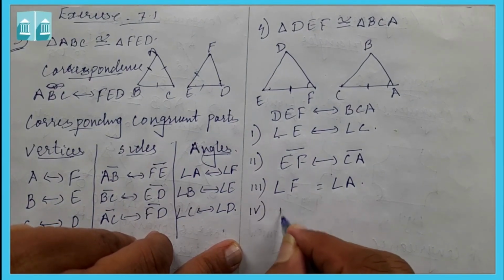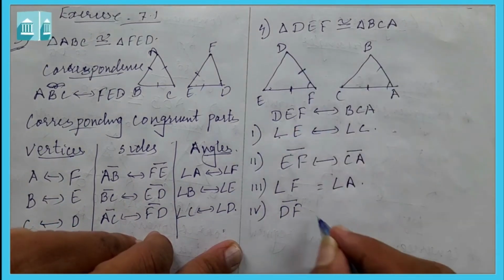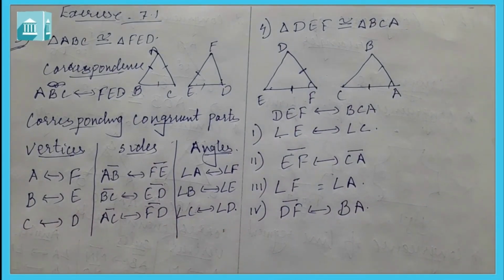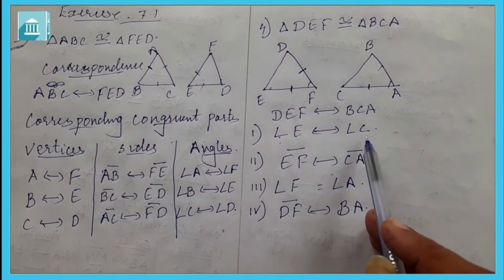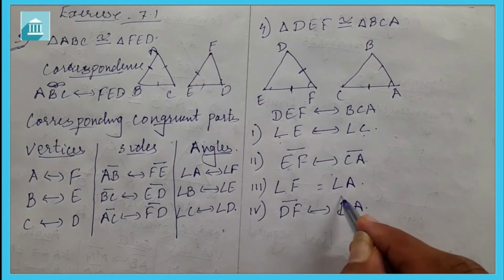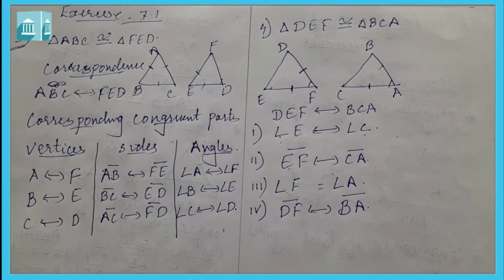Then the fourth one, DF, corresponds to BA. So this is the answer of the question. Angle E corresponds to angle C, EF corresponds to CA, angle F to angle A, and DF to BA. So here we end our exercise 7.1. Here we have done all this. Question number 2 you can do by yourself. No need to do it in the notebook, do it in the textbook only. Thank you.